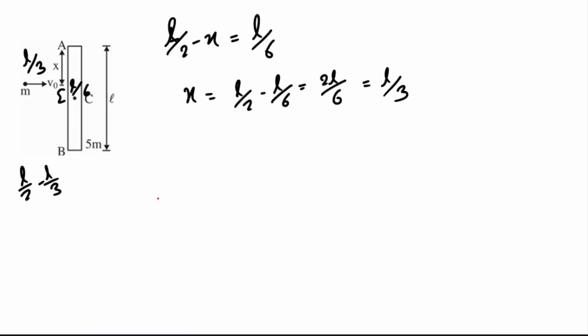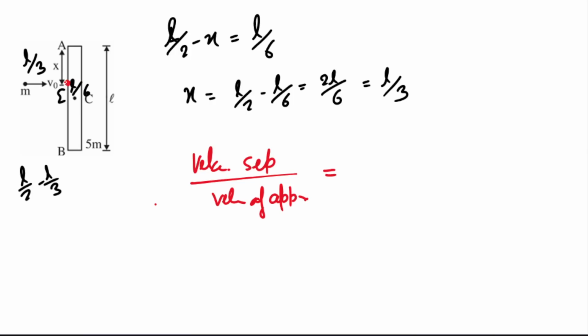So we can write one more equation, that of the coefficient of restitution. And what is the coefficient of restitution? That is basically the velocity of separation of the impact point divided by the velocity of approach towards the impact point, right? So where has the impact happened? Look, the impact has happened here.